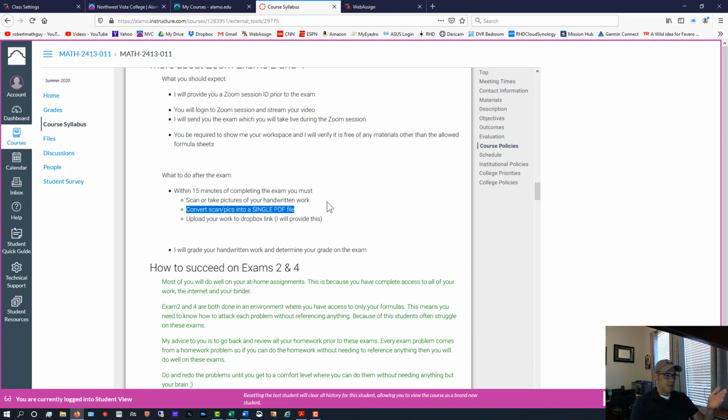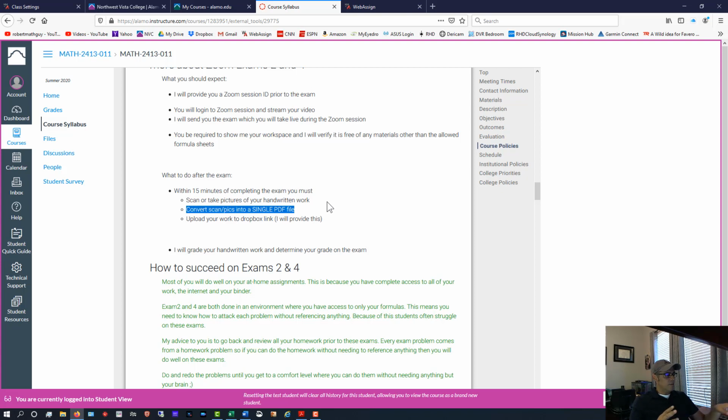Now, there are many apps that you can get on your phone for PDF converters on both iOS and Android. So I'm going to ask that you go look into that now and maybe practice with it, just the first couple of weeks here. Take some pictures, see if you can get it into a single PDF. And then once you have that ability, when we get to exams 2 and 4, you'll be ready.